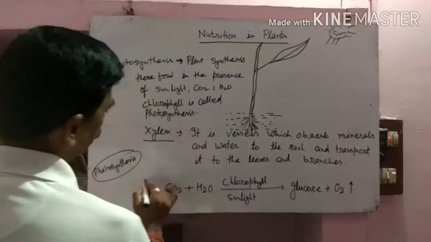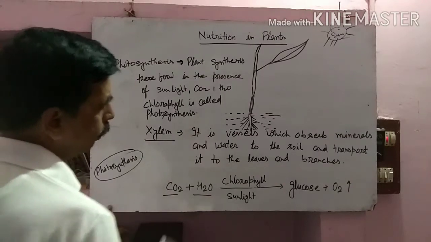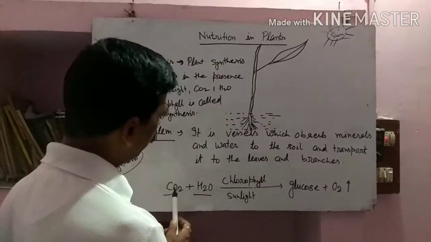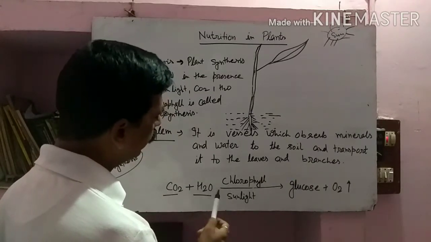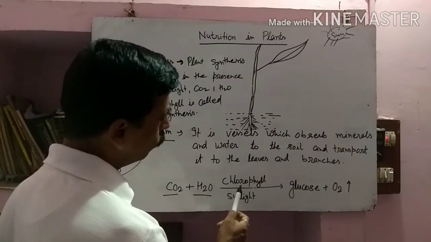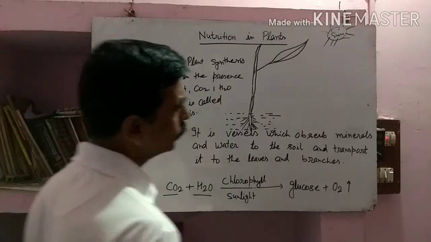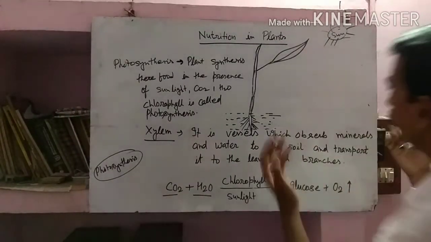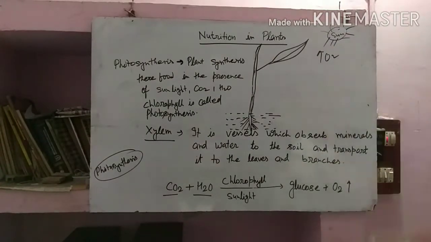So you can say that carbon dioxide and water react in the presence of chlorophyll and sunlight, and they prepare glucose and oxygen, which is released into the atmosphere.